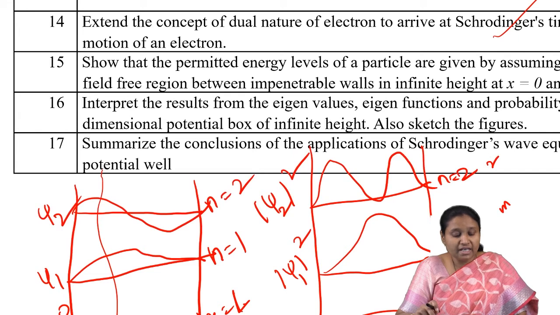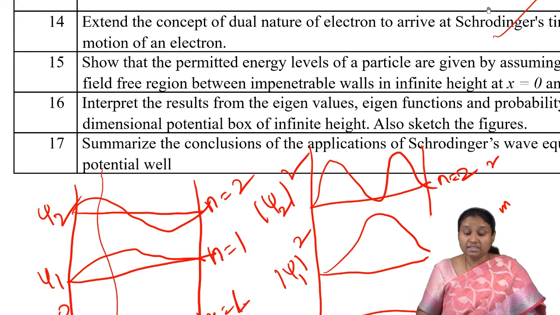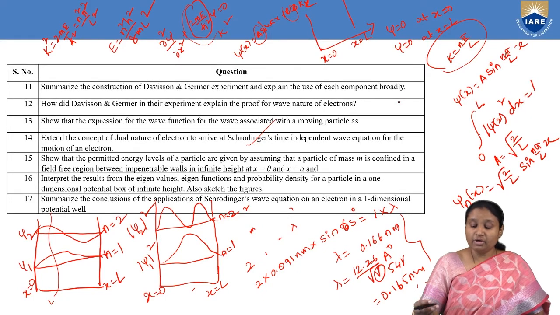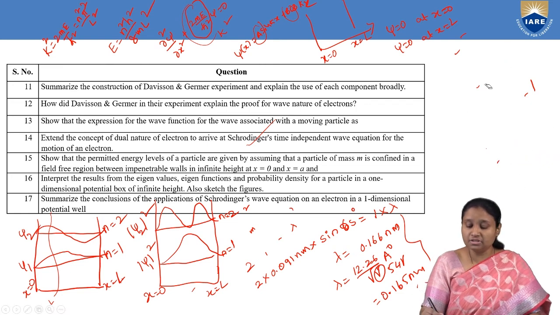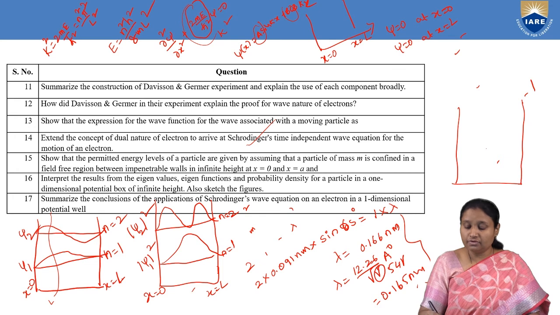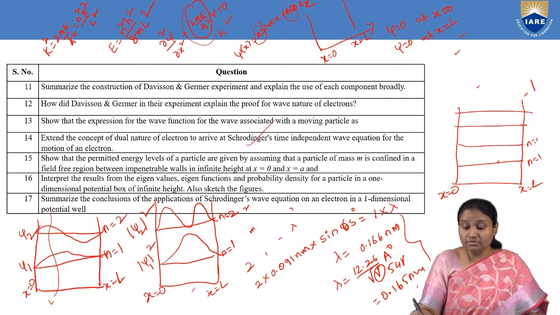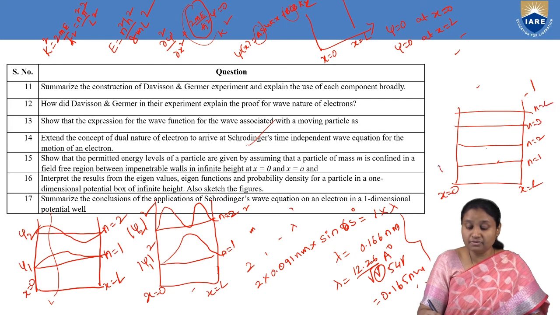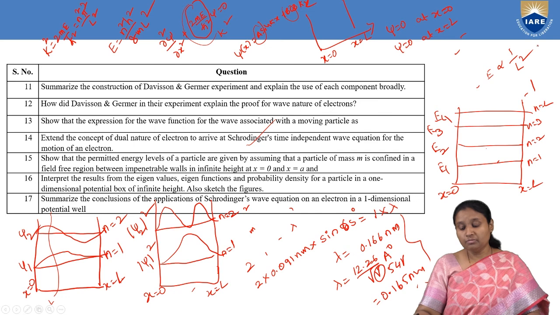Now let us summarize the conclusions of the applications of Schrodinger's wave equation. Just now we have seen the potential well, and we talk about discrete energy levels. Suppose we take this potential well; here the energy levels are well separated from each other. For different values of quantum numbers, we are going to have different values of energies. This is known as quantization of energy. Another point is that here energy is inversely proportional to the square of the width of the box.